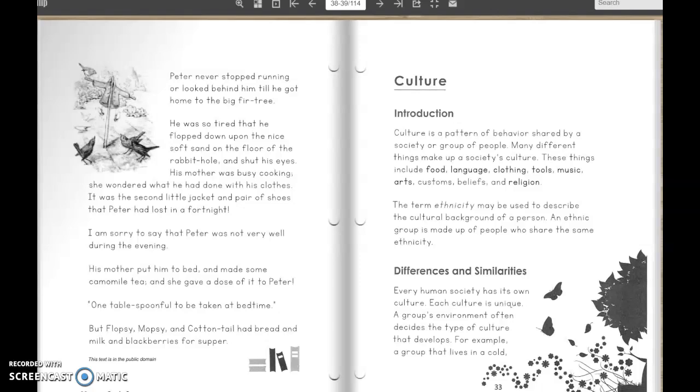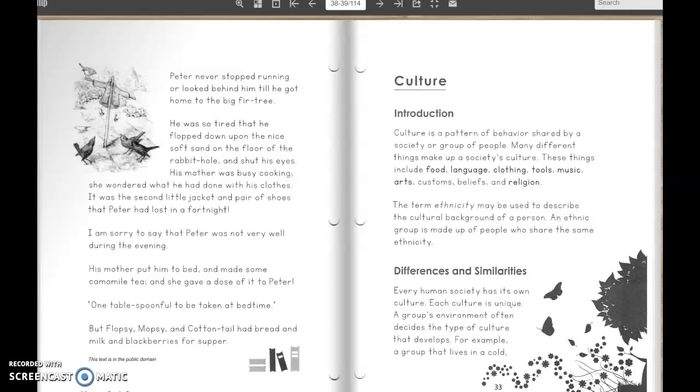Many different things make up a society's culture. These things include food, language, clothing, tools, music, arts, customs, beliefs, and religion. The term ethnicity may be used to describe the cultural background of a person. An ethnic group is made up of people who share the same ethnicity.